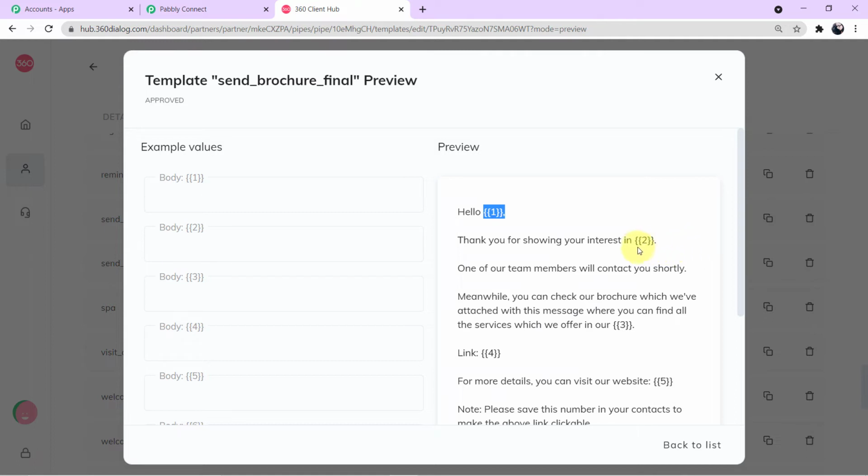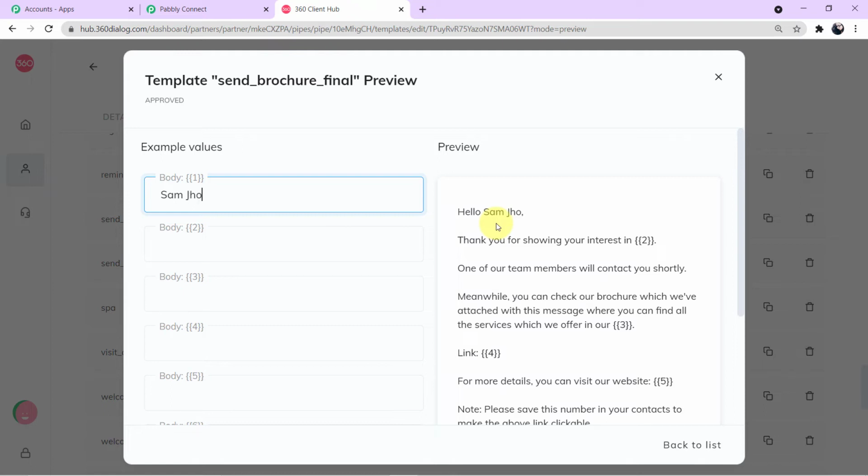Now you people must be thinking, what are these numbers in double boxes and why are they given here? So let me tell you, these numbers are nothing but variables which will keep changing. For example, in the place of number 1, the name of our customer will come. As soon as I enter the name of my customer in body field 1, this number will change to its value. Let me show it to you. So the name of our customer is Sam John.